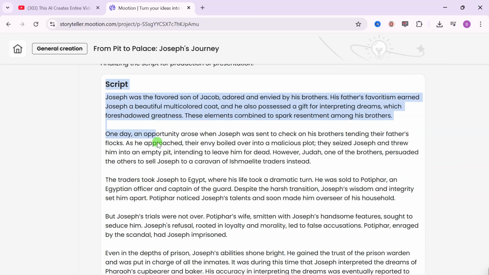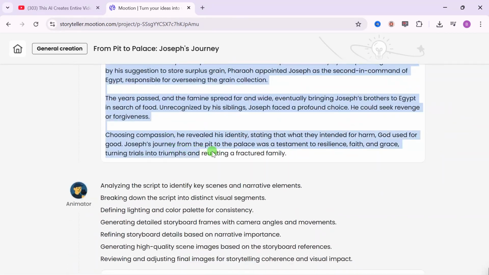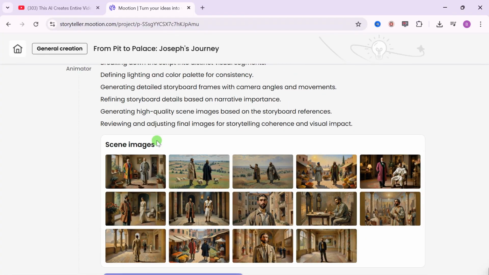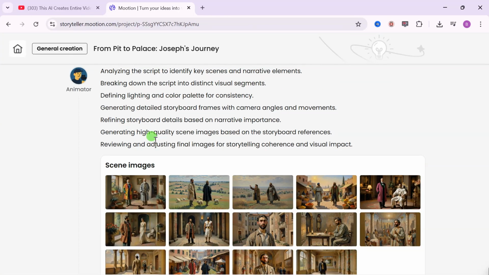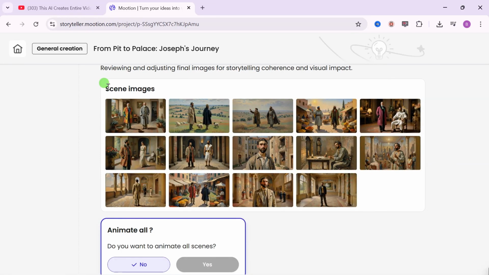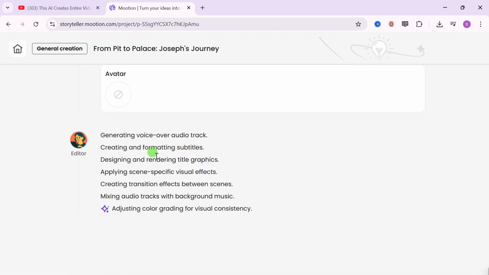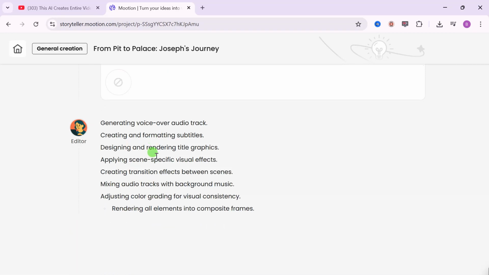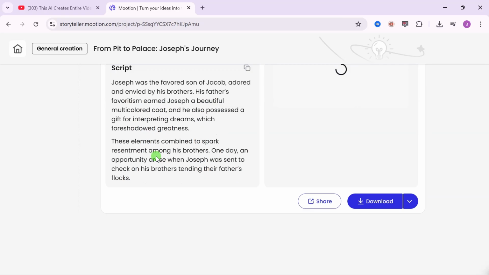So this is the entire script that is going to be used to write this story. Then after writing your script, it's going to generate all the images that are needed for your story. Down here, you can see the scene images that are needed for your story. So these are all the images needed for this story. After this AI director is done editing our video, we can then go ahead to edit what we want to edit and add what we want to add.